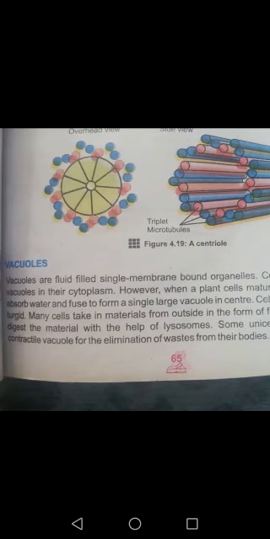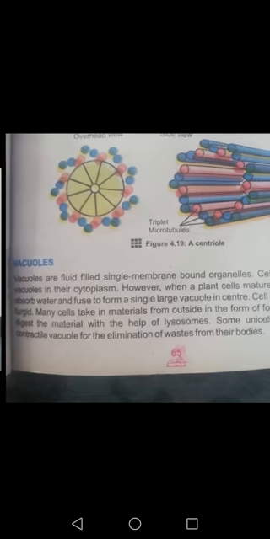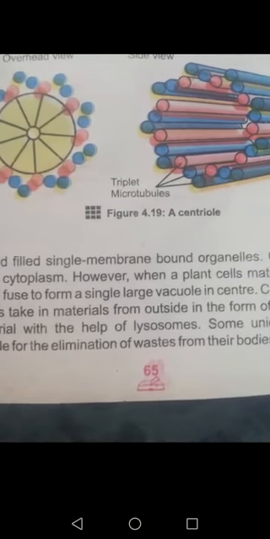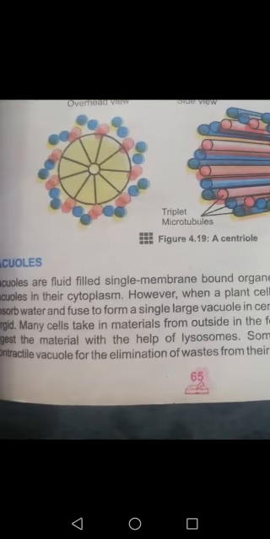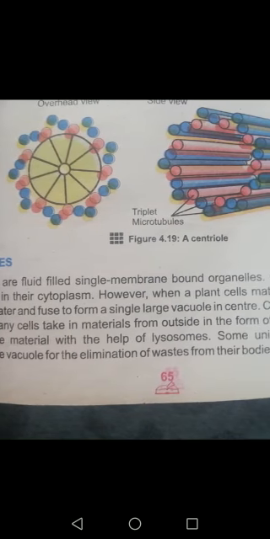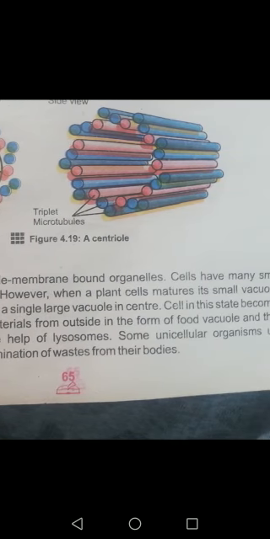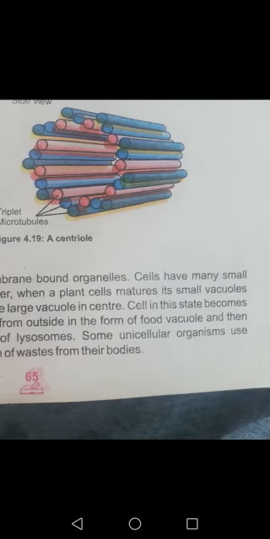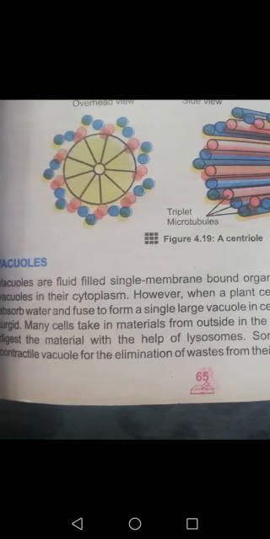A young plant cell has many vacuoles at the start, but when it matures, all the small vacuoles combine and form a large vacuole in the center. This state of the plant cell is called turgid, meaning it is not flexible; it gets turgidity.